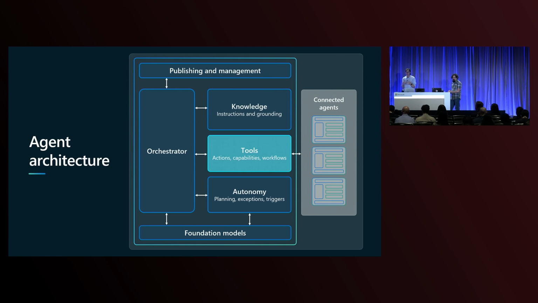From there, we have tools. We're going to show you a wide variety of tools today and things that you can use to plug into your agent. Tools are what we use to do things. These are the things that actually take action. They can access real-time data. They can call out to first and third-party systems. They can go do things on behalf of you and really take action in your agent. And then finally, you can establish things like triggers or whatnot to invoke an agent so you can have it work autonomously.